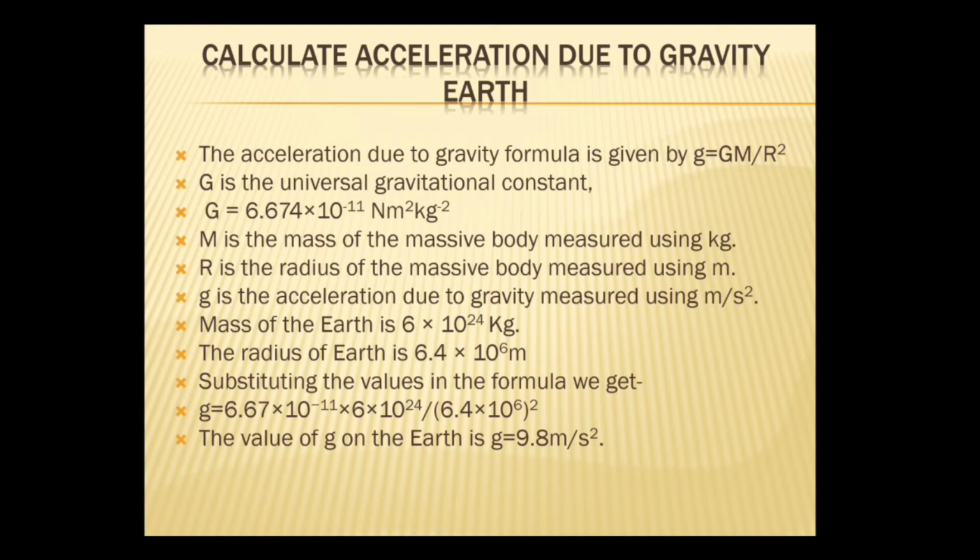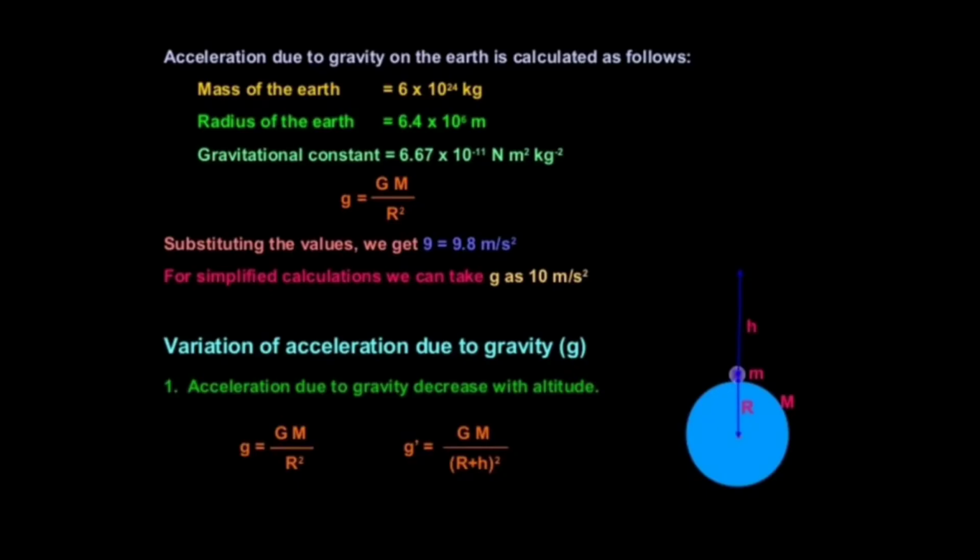So, this is the acceleration due to gravity on the surface of the earth, 9.8 meter per second square. And for simplified calculations, we can take it as around 10 meter per second square. But there is variation of acceleration due to gravity at different places, even on earth.